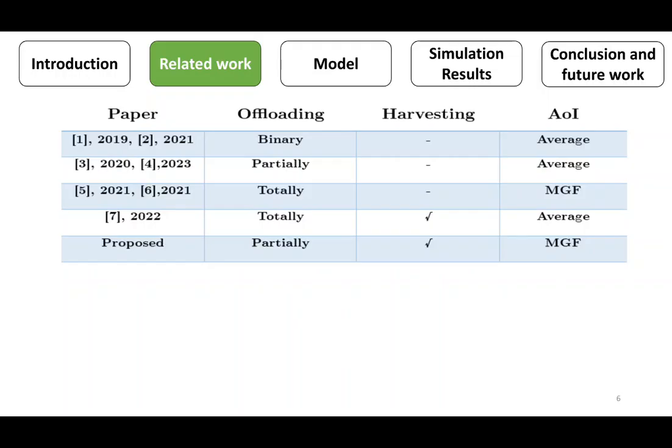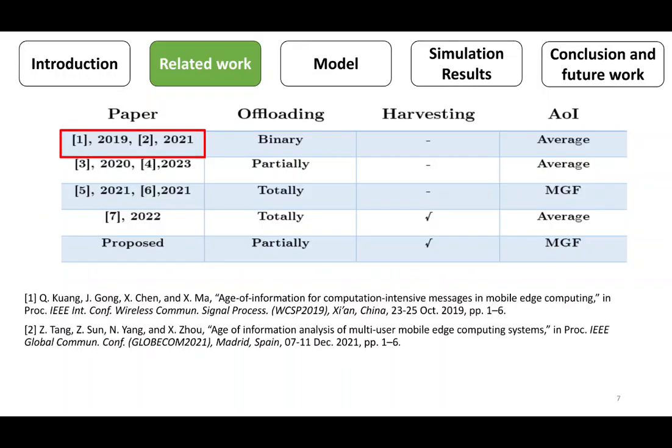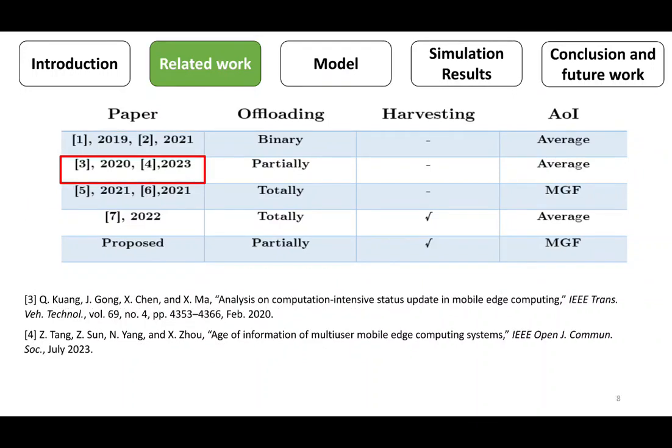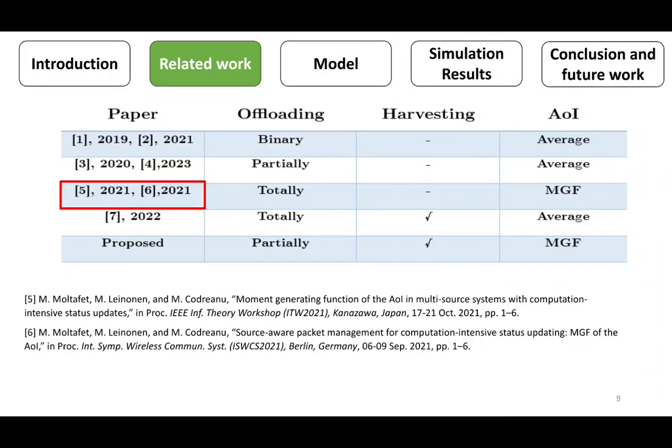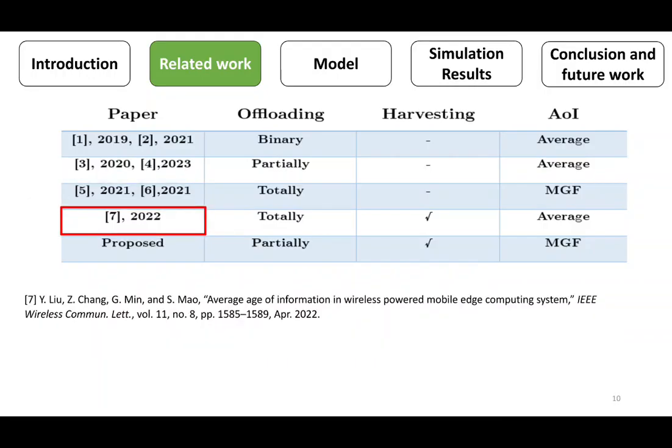This table shows that a few papers analyze the age of information in computation-intensive status update systems. These papers consider the binary offloading case and derive a closed-form expression of the average age of information. However, these papers extended the previous work by assuming the partial offloading case. Unlike the previous work, these works derive the moment-generating function of the age of information, but they consider the total offloading case. This paper extended the previous work by considering the energy harvesting technology. However, they determined only the average age of information.